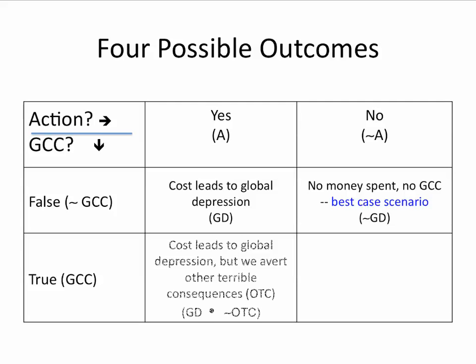In the third scenario, we have acted to avert global climate change, and we needed to, since it was truly a reality. So we have GD, but we avoid the other terrible consequences associated with global climate change, such as widespread famine, catastrophic weather, and political and social anarchy that would doubtless occur. We'll symbolize this by a proposition which conjoins global depression, GD, with the denial of the other terrible consequences, OTC, that will be spawned by global climate change.